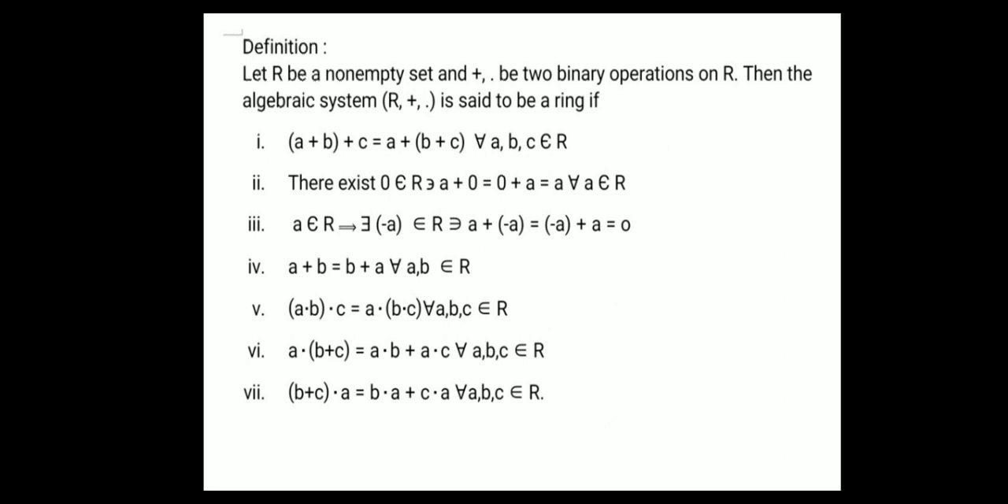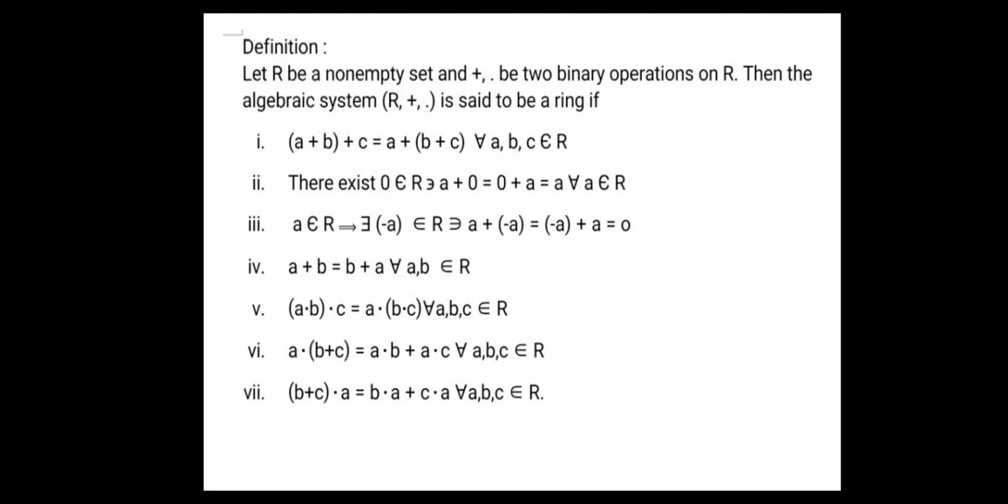Third point, a belongs to R implies there exists −a belongs to R such that a+(−a) = (−a)+a = 0. That is the inverse law. And fourth condition, a+b = b+a for all a, b belongs to R. That is the commutative law. Here the four conditions are associative, identity, inverse and commutative. Then it is called (R, +) is an abelian group.